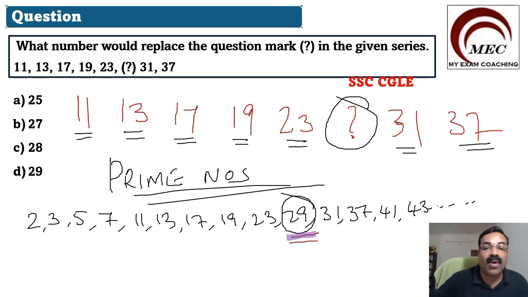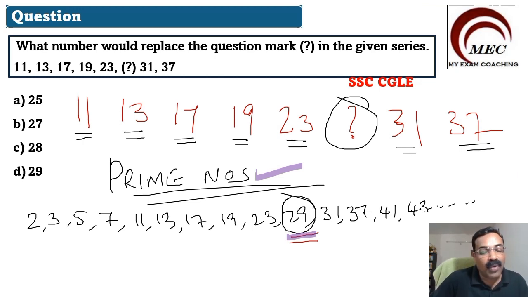So they are called prime numbers. What are prime numbers? What are composite numbers? What are odd numbers? What are even numbers? What are rational numbers? What are irrational numbers? What are imaginary numbers? What are complex numbers? What are integers? What are natural numbers? All these are very important when you go for your competitive examination.